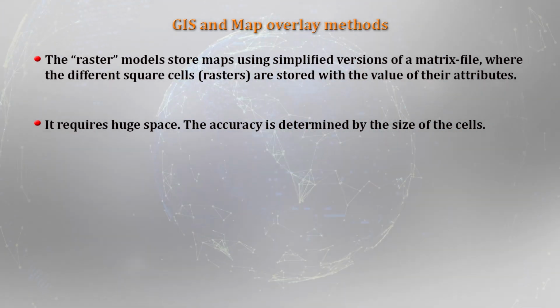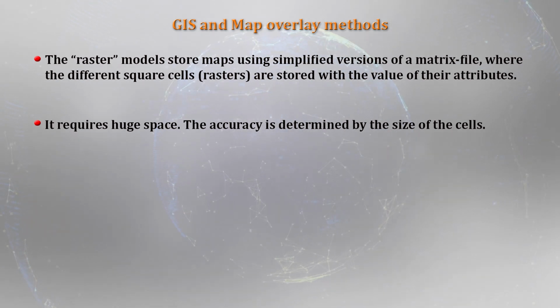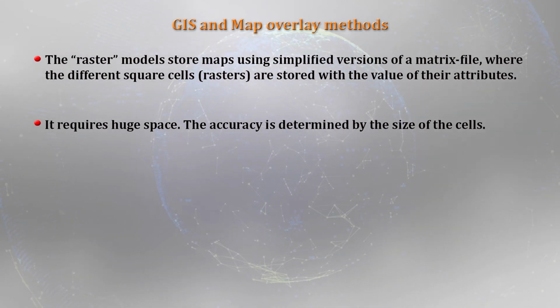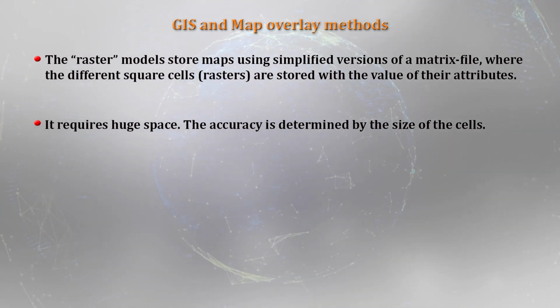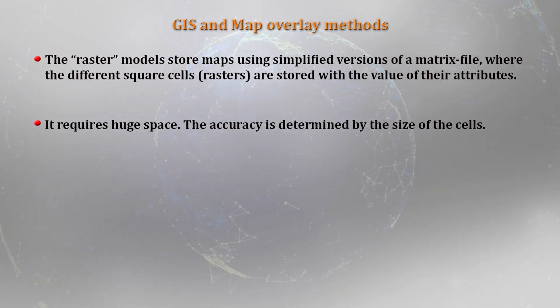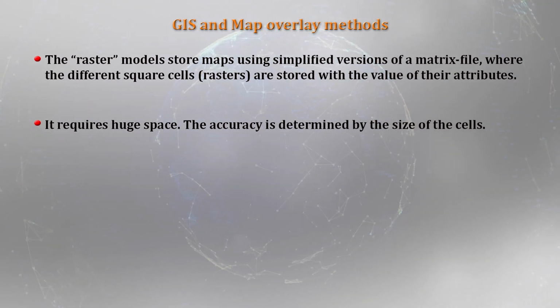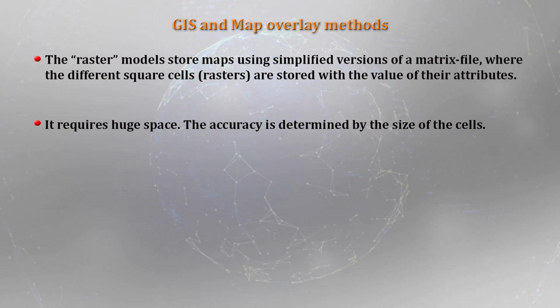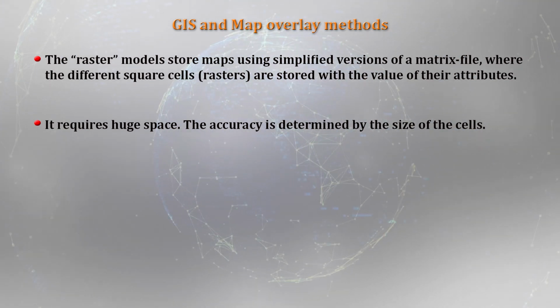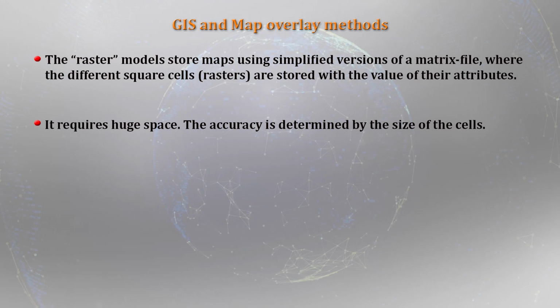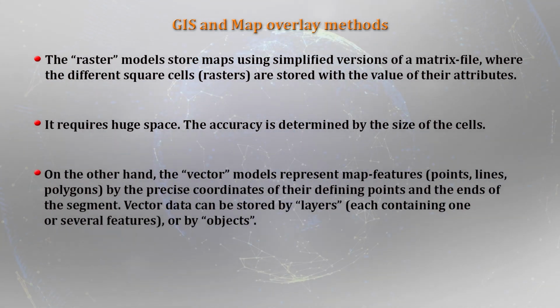Second, as far as raster models are concerned, the accuracy of the features is determined by the size of the cells. But the limitation is definitely that it demands a lot of space. On the other hand, the vector models